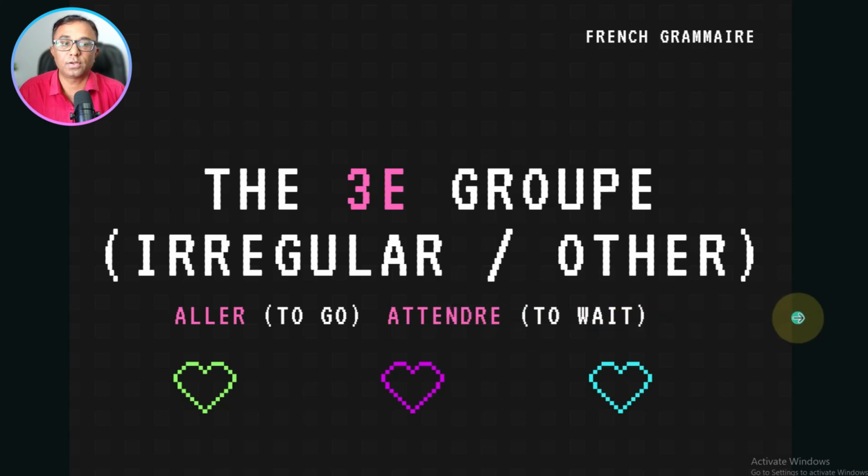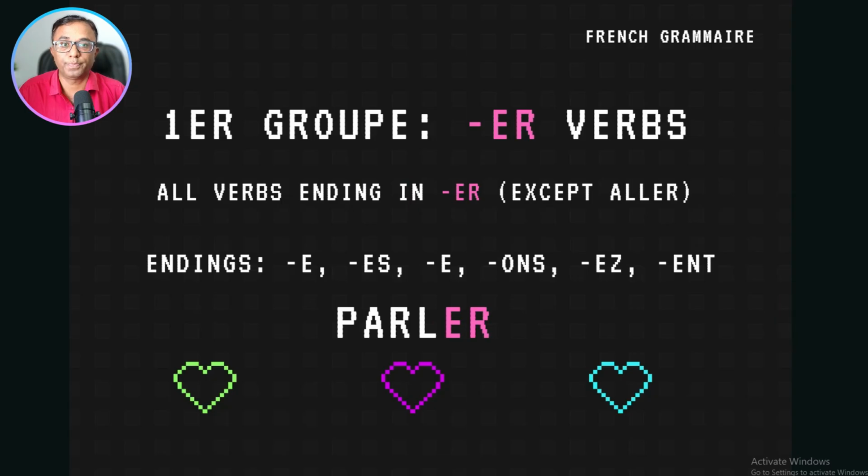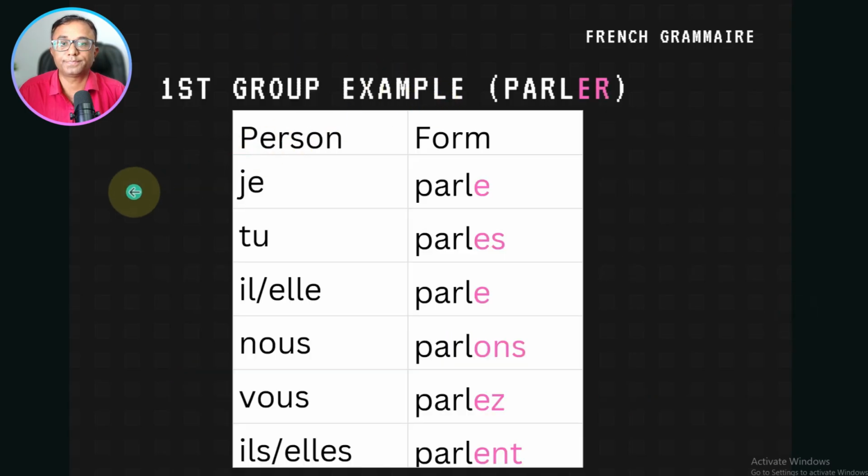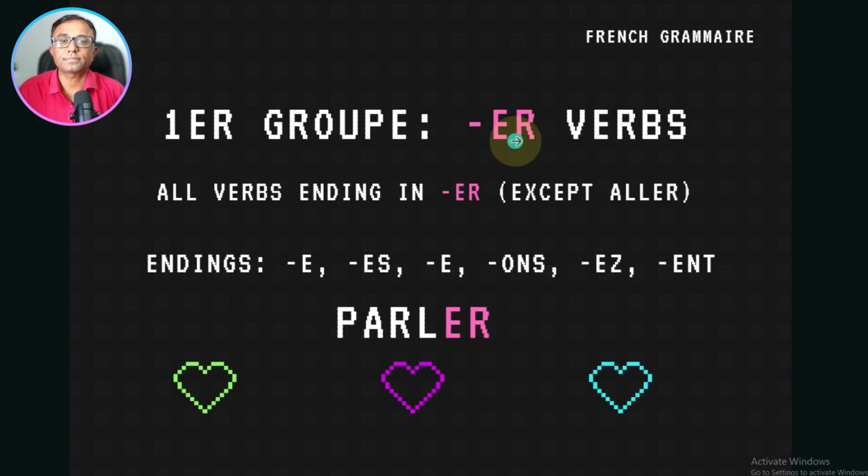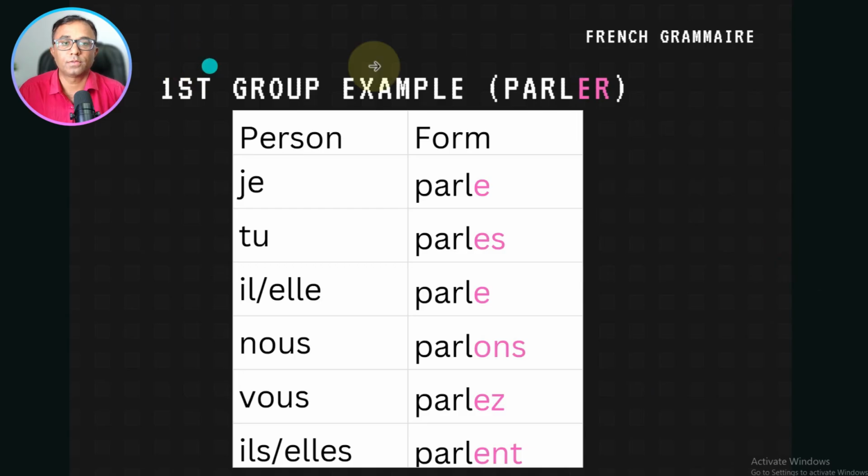Now let's learn group by group. The first is er, which is ending with er, and the verb is parler. And the endings are given here. So let's learn by table. So first is parler. So parler is ending with er. So what you have to do, just remove er and write parl everywhere. Have you seen the parl everywhere?